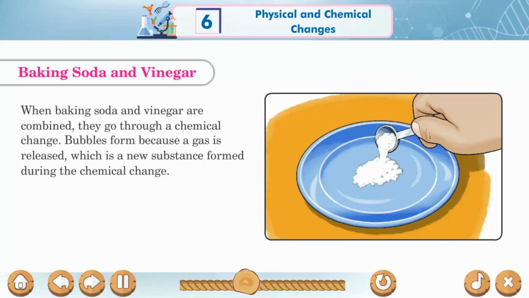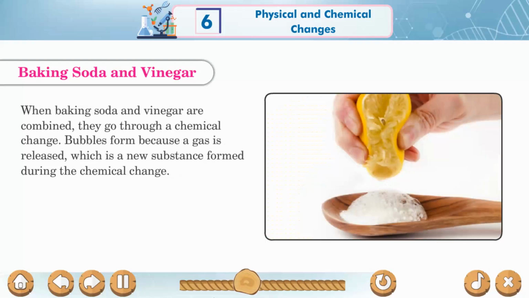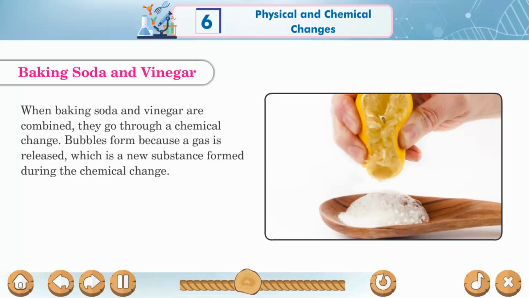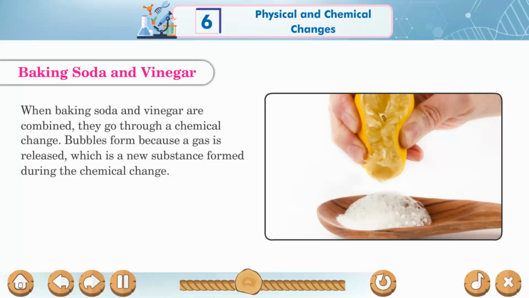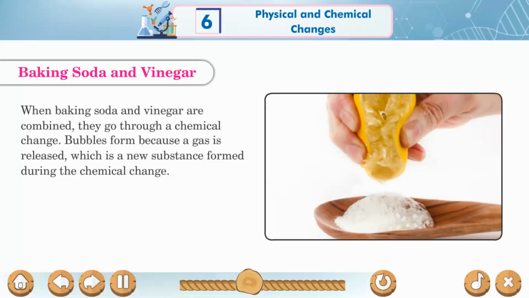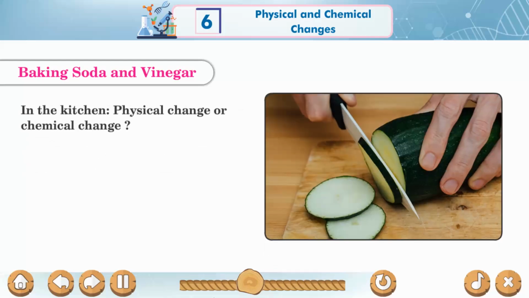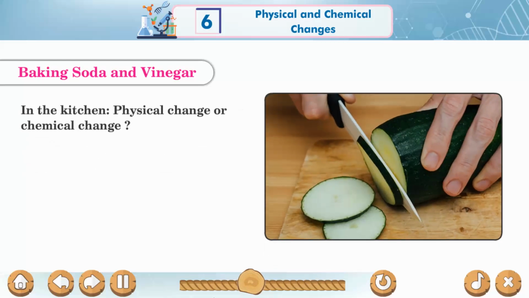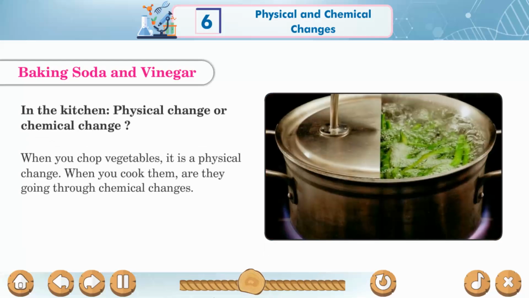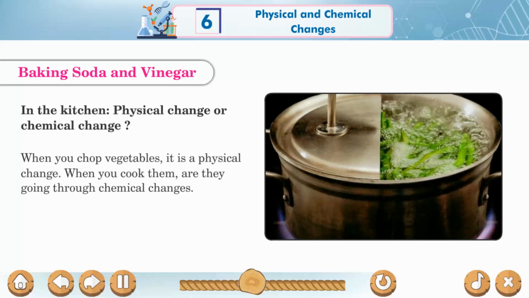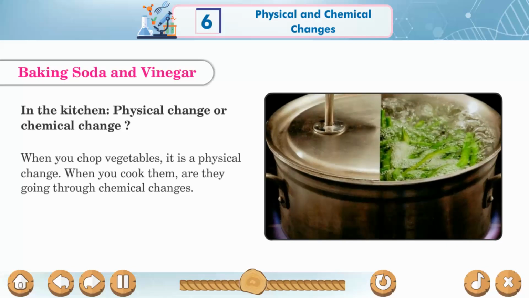Baking soda and vinegar. When baking soda and vinegar are combined, they go through a chemical change. Bubbles form because a gas is released, which is a new substance formed during the chemical change. In the kitchen, physical change or chemical change? When you chop vegetables, it is a physical change. When you cook them, are they going through chemical changes?